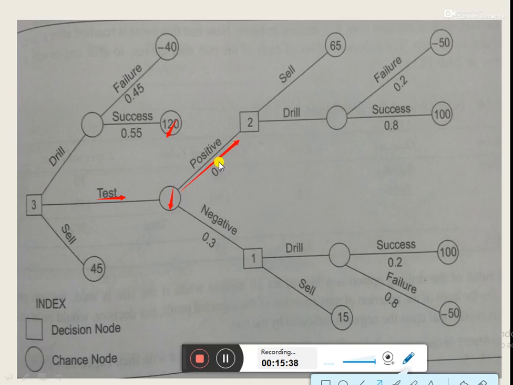Positive means the company can get oil in their tests, or there can be negative outcomes of the testing. It means the company would not get the oil while testing. So there are two possible outcomes of this alternative, which further results into another decision node. And similarly, if the results of testing are negative, it would further result into another decision node.